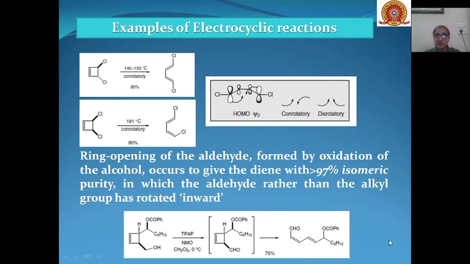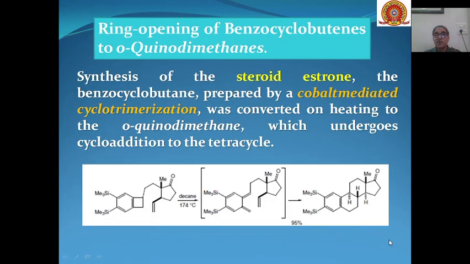Then ring opening of benzocyclobutenes. We can achieve the synthesis of the steroid estrone through these electrocyclic reactions. For example, the benzocyclobutene prepared by cobalt-mediated cyclotrimerization.